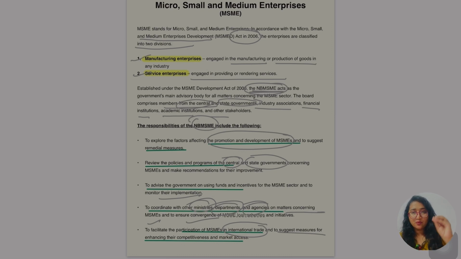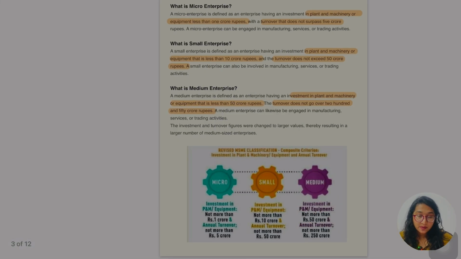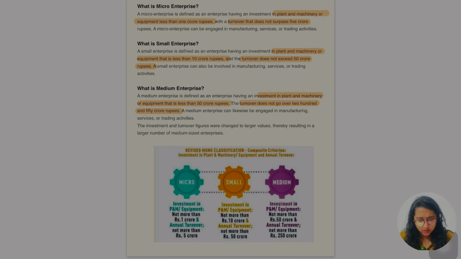So in short, what is MSME? First of all, we have to remember the full form because it can come in the MCQ. This stands for micro, small, medium enterprise. Okay? When it was implemented, what was the purpose of doing it? Why was this actually formed? And what were the main promotional activities done by this? Two things were classified under this MSME: manufacturing enterprises and service enterprises. In short, very simple.